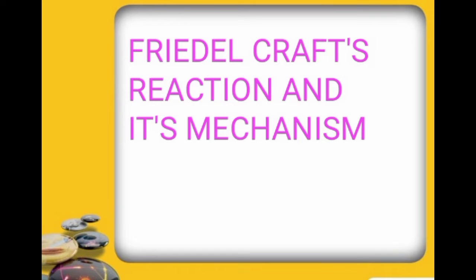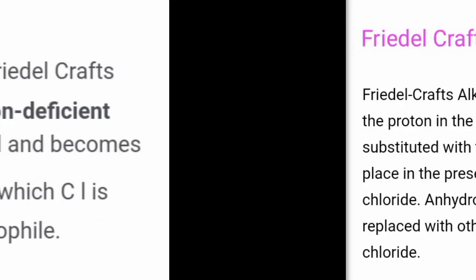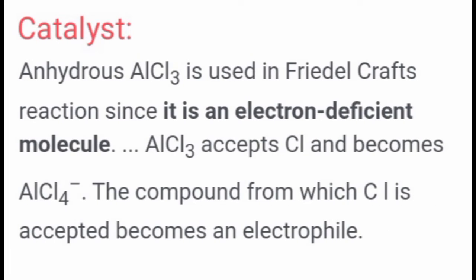Before starting the Friedel-Crafts reaction, you have to see the catalyst that is used in it. The catalyst used in the Friedel-Crafts reaction is anhydrous AlCl3, because AlCl3 is an electron deficient species. Therefore, it has a tendency to accept a pair of electrons.